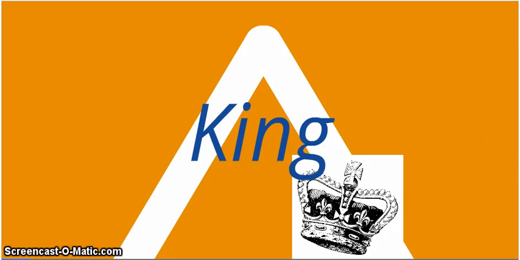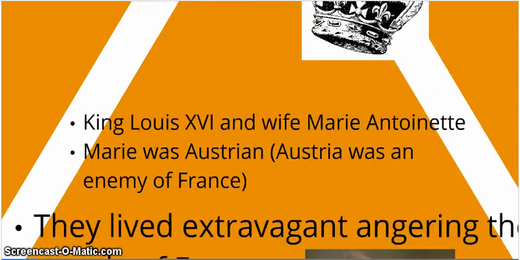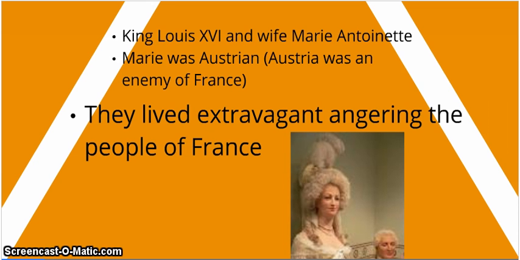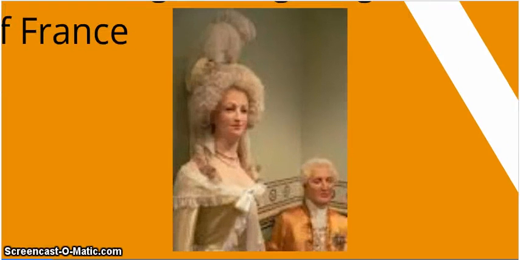If we look at the social structure of France during this time, at the top of the pyramid we have the king. We have King Louis XIV and his wife Marie Antoinette. Now these two are living a very extravagant lifestyle. They buy whatever they want, they eat whatever they want, and they do what they want, okay? And these poor people are looking at them and saying, we don't get to do what they can do. This is making us mad. We're starving, we're hungry, and they get to eat whenever they want. Here is a picture of Marie Antoinette and Louis XIV.